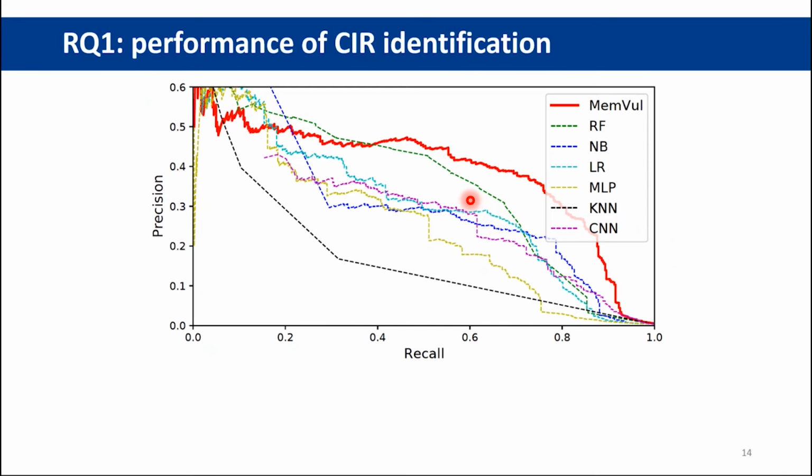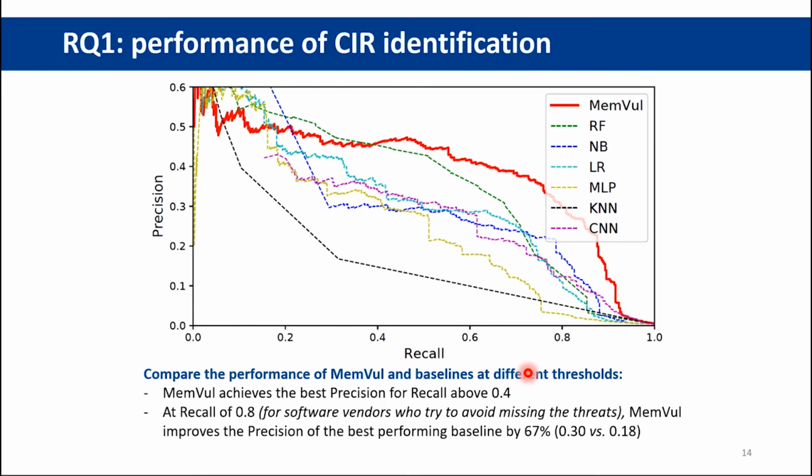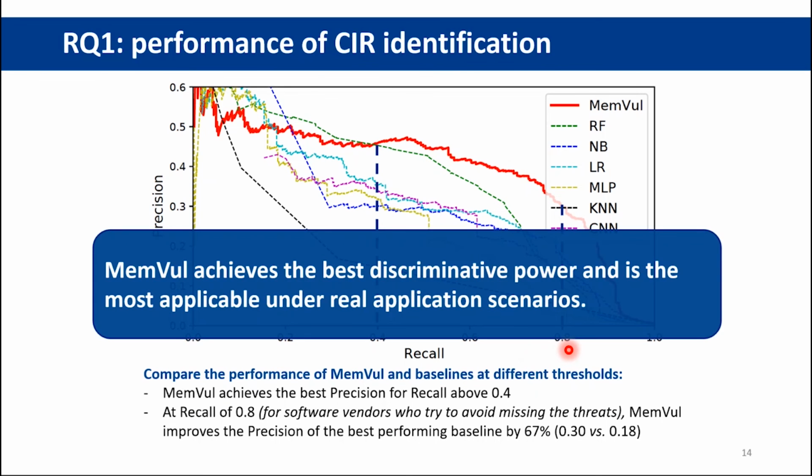We also present the precision recall curve to comprehensively compare the performance at different thresholds. Manvo achieves the best precision for recall above 0.4, and at recall of 0.8, Manvo improves the precision of the best performing baseline by 67%.